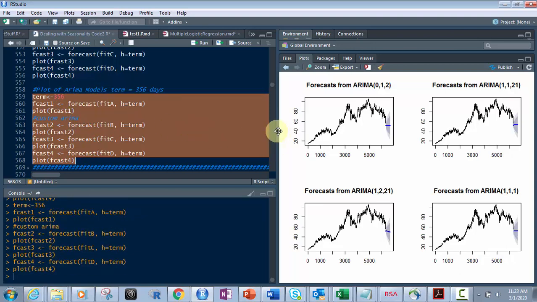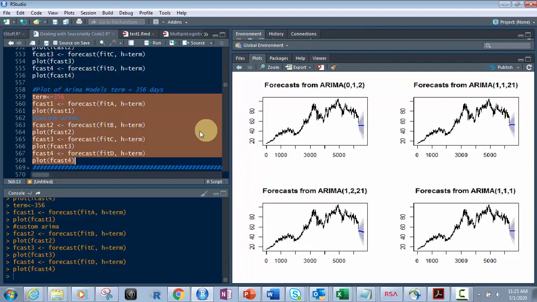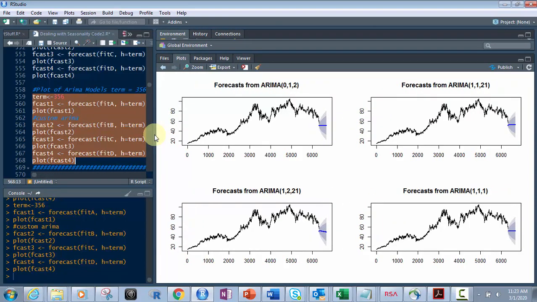Now we can see it a whole lot better, right? So let's open that up. And what we've got actually, whoa, look at this one. It goes actually down a little bit. It goes up, as we saw, but then it goes down. This one goes straight, this one goes straight, this one goes up a little bit, but then it goes straight. So what that's showing me is, according to these auto Arimas and the custom Arimas that we just did, it's going to be a correction that takes a long time to heal, to come back from.